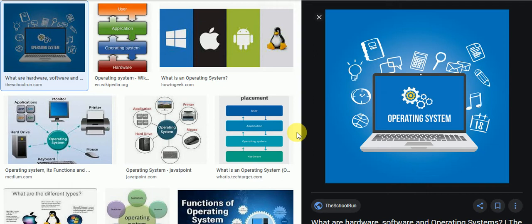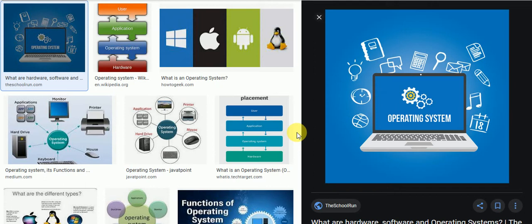Okay, CUI means what? CUI is the character user interface, based on which the user had to write text-based commands to perform any task on a computer. Suppose you open a video player, and you type any text in your application software, just like MS Word.